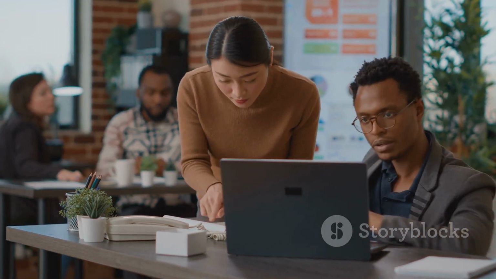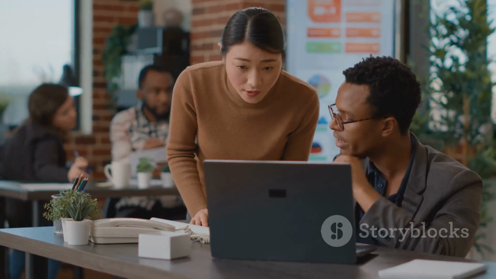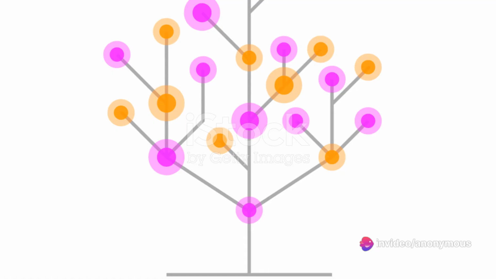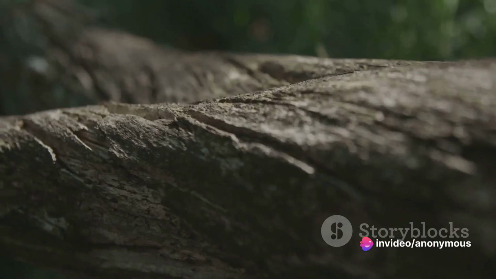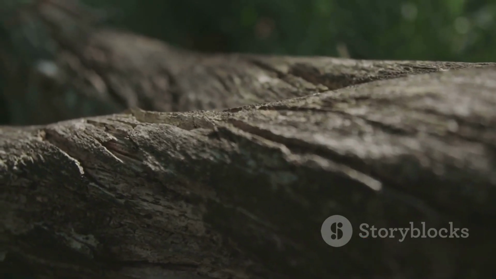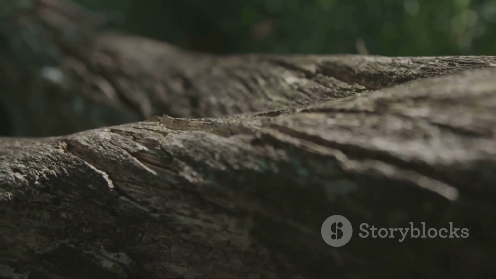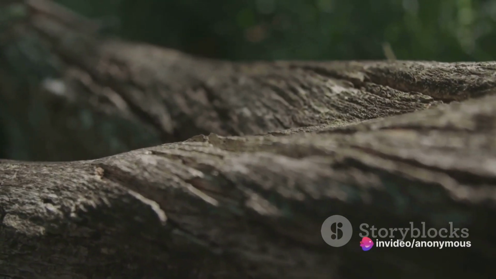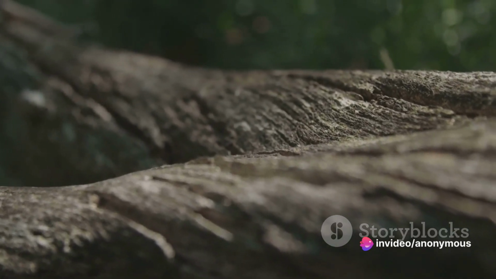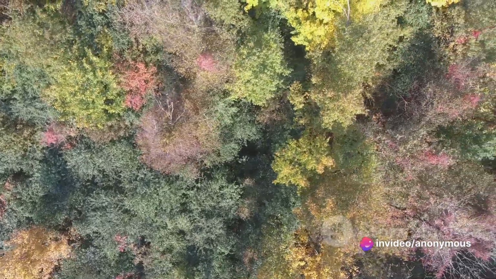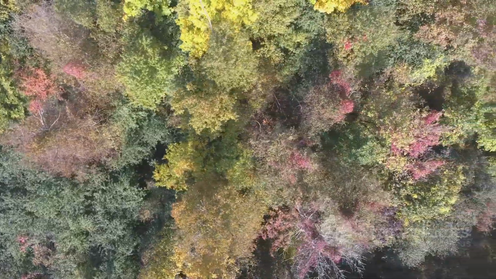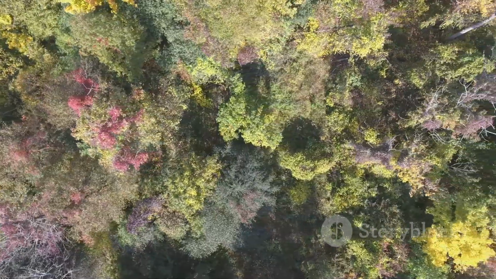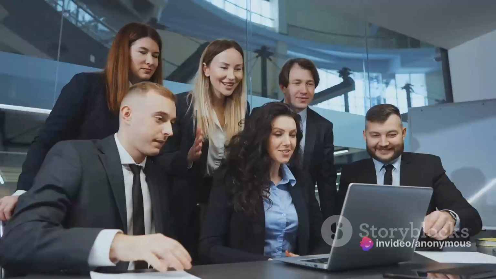Imagine it like shuffling a pack of cards and then picking out a handful. Each of these subsets will fuel the growth of a single decision tree. Next, we grow the forest. Each decision tree in the forest is trained using a different subset of data, but there's a twist. For each split in the tree, only a random subset of the features is considered. This randomness ensures that each tree is different and prevents overfitting. It's like asking different groups of experts to solve a problem, each group having access to different information.